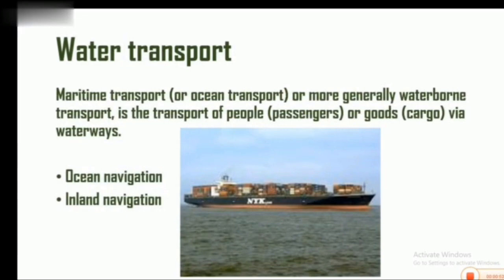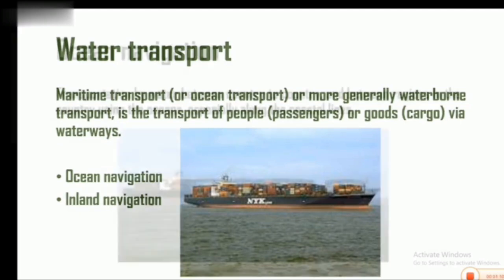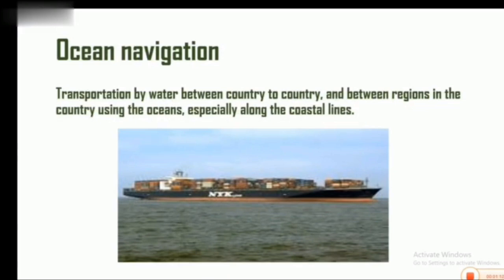Water transportation or maritime transportation, or more generally waterborne transport, is the transport of people or goods via waterways, and it can be subdivided into ocean navigation and inland navigation. Let's look at these terms one by one.